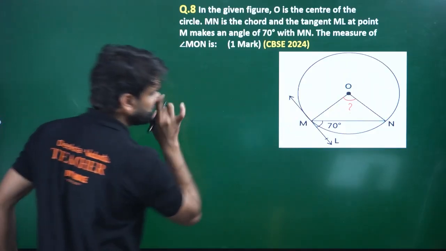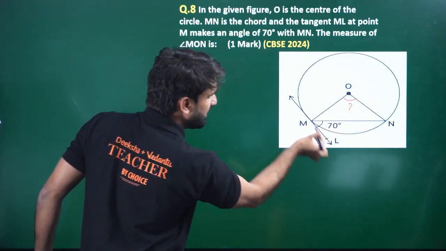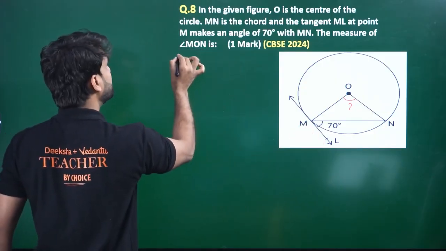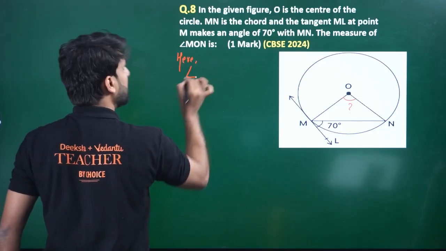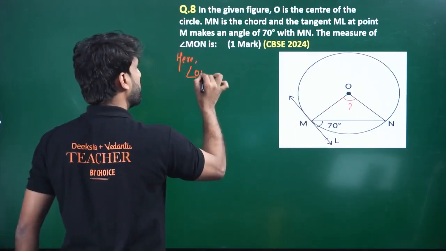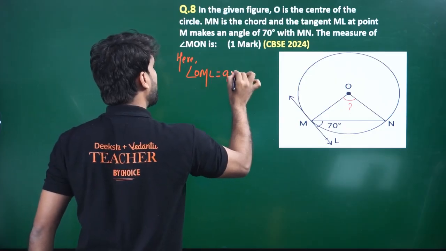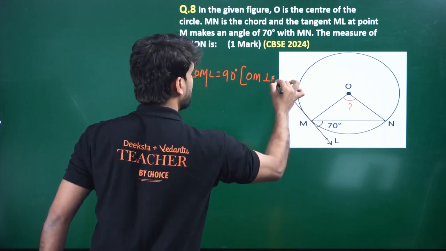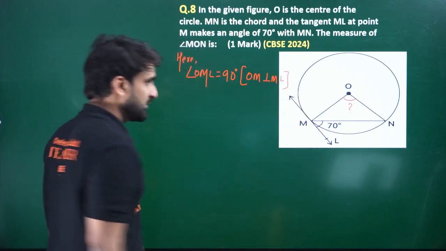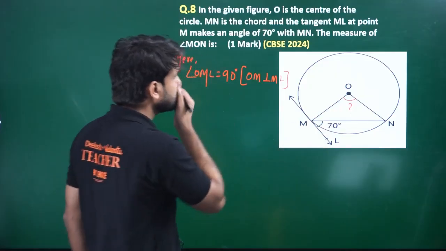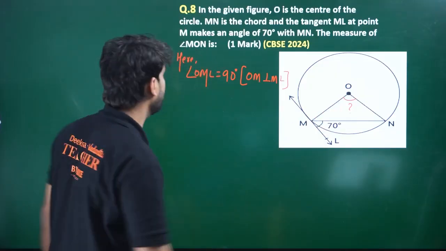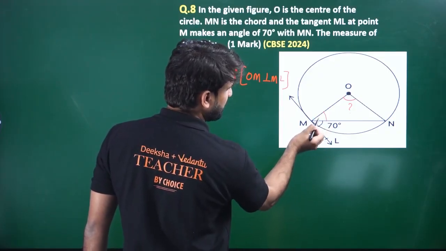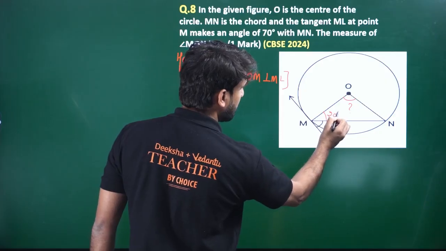So let me show you. If O is the center and ML is the tangent, what will be this angle? This whole angle will be 90 degree. Here I am solving this question. Here angle OML will be 90 degree. Why? Because OM is perpendicular to ML, right? I hope you get the point. This is the theorem: the radius drawn to the point of contact is perpendicular to the tangent. Very good. Now, this whole is 90, this is 70, so this will be 20 degree.